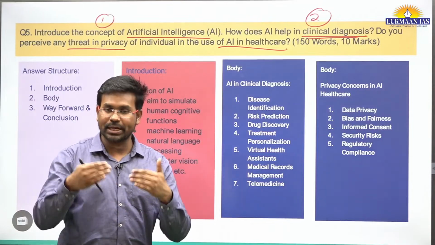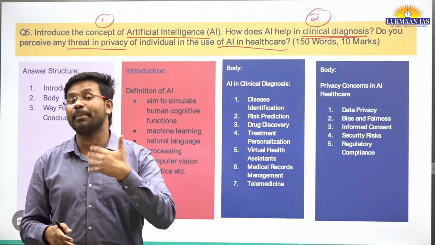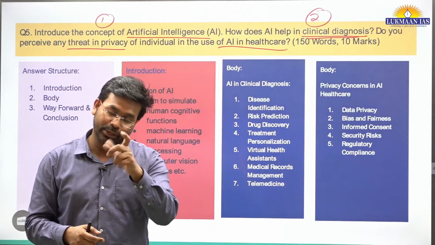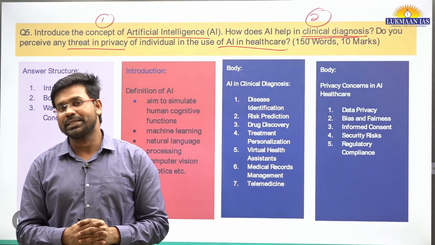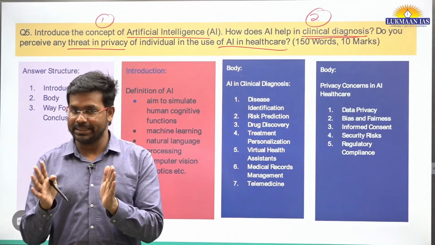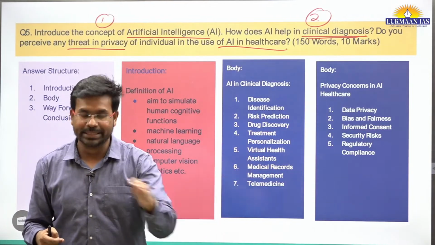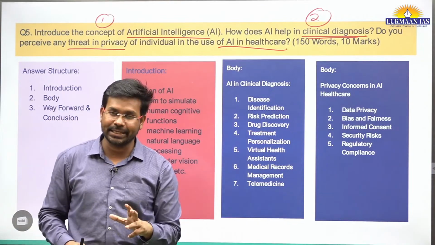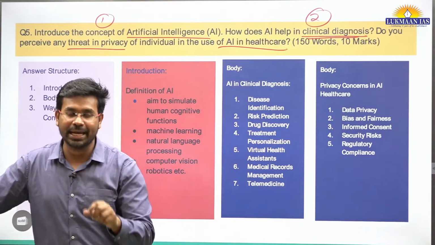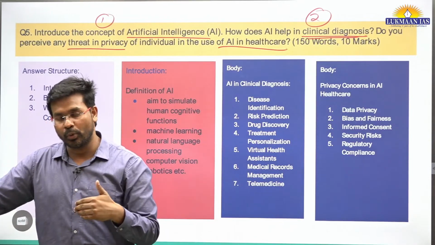Means, if we use artificial intelligence in healthcare, is it also associated with some kind of threat to the privacy of individuals? Now we need to understand that artificial intelligence systems are just machines, okay? Like you scan a copy of, let's say, an X-ray, a CT scan, or an MRI scan. The radiologists do it.